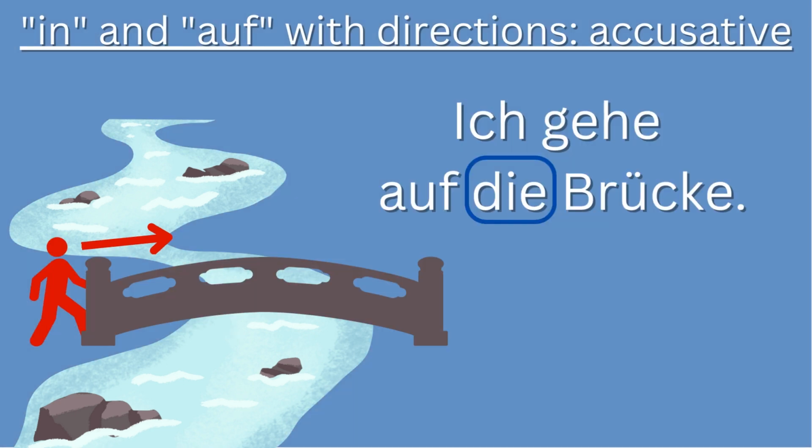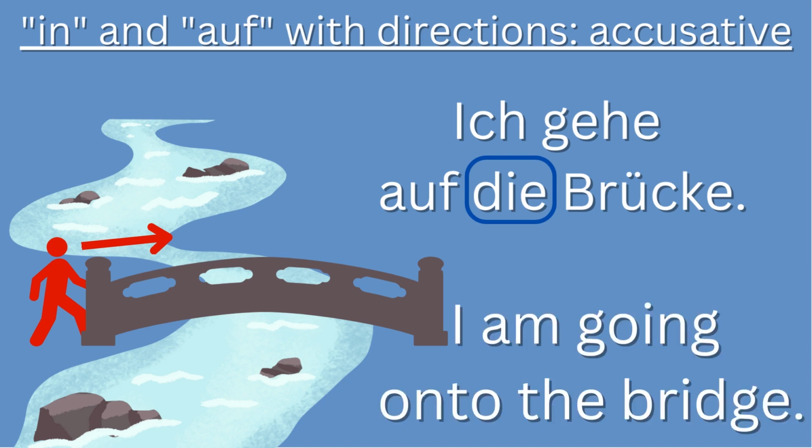Let's use an example with auf. Ich gehe auf die Brücke. I'm going or I'm walking on the bridge or onto the bridge, I would say, in English. So the into and onto also have that directional movement implied. Both of these situations, because I have directional movement, require the accusative case.